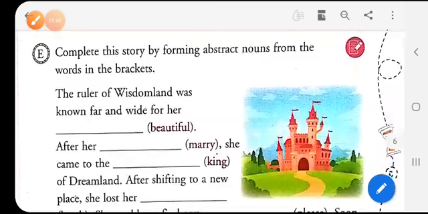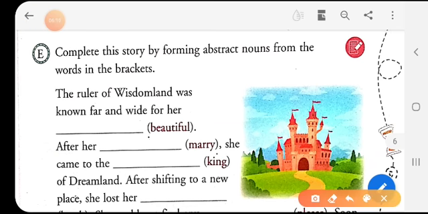Now let's do the next story. The question says complete this story by forming abstract nouns from the words in the brackets. Let's read the story. The ruler of Wisdom Land was known far and wide for her, and the word given here is beautiful.